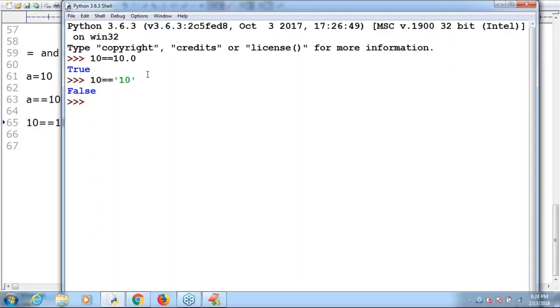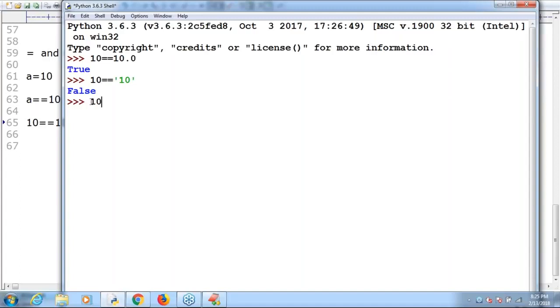Can you please observe the difference? Int and string are not compatible, but int and float are compatible, because both are numbers at the end. Don't get doubts, take very special care. 10 and 10.0, what is the answer we are going to get? True. But with 10 and a string 10, false is the answer by default.